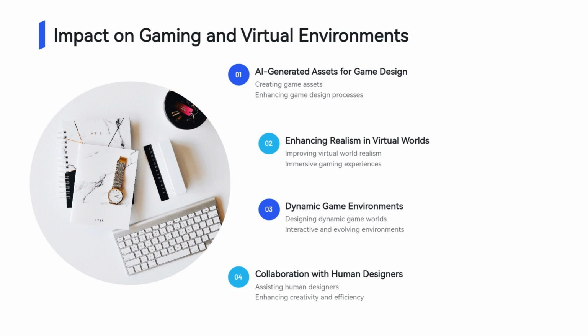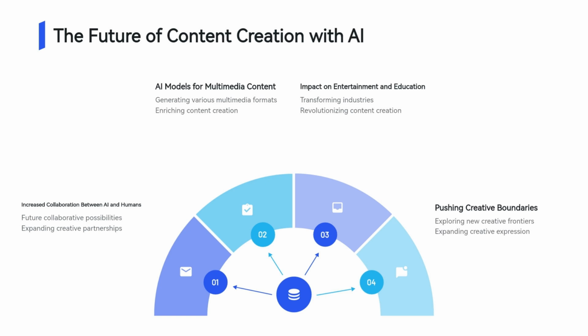students of all ages. Looking forward, the future of content creation will be shaped by even greater collaboration between human creators and AI systems. Stable Diffusion 3 and similar models are opening up new possibilities for multimedia content generation, allowing creators to not only generate images, but also produce videos, music, and even interactive experiences. This cross-media capability will revolutionize industries like entertainment, where AI could help produce everything from storyboards and animations to soundtracks and visual effects. Marketing teams, too, will benefit from this ability to generate customized content across formats.